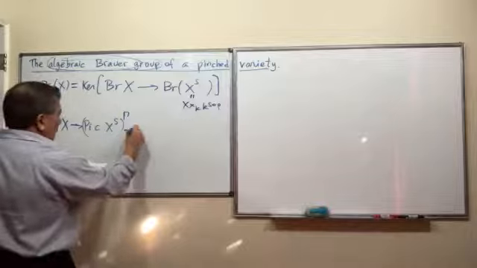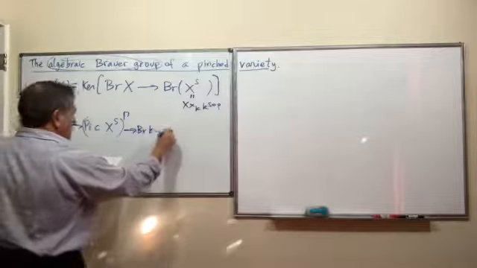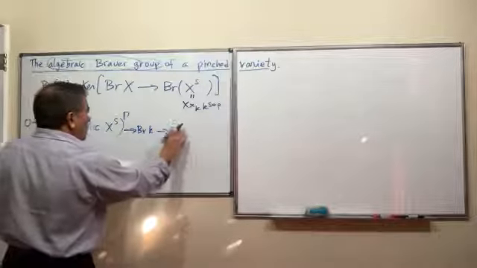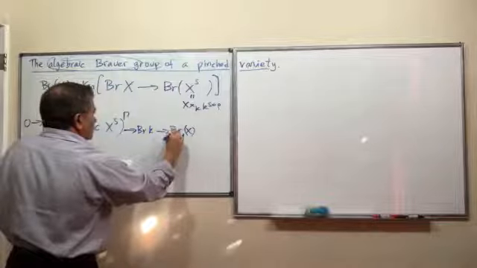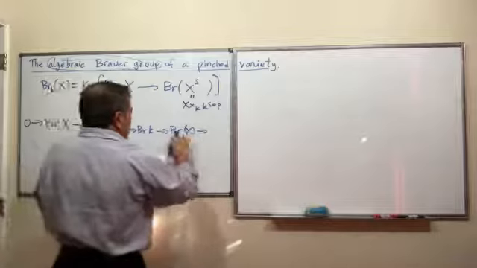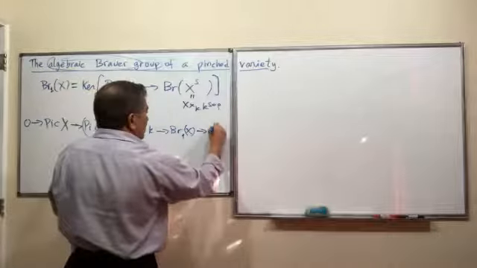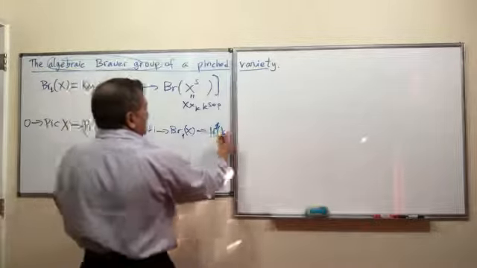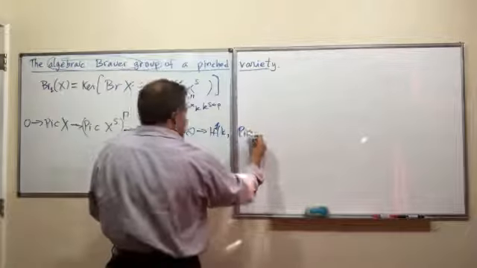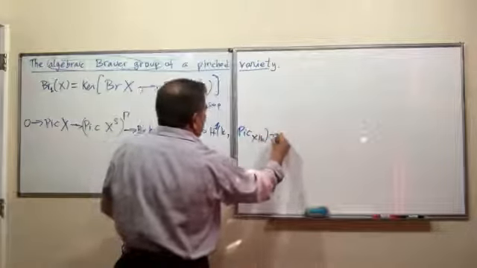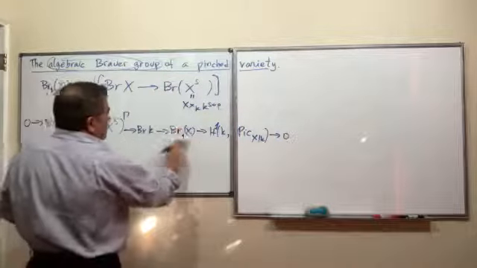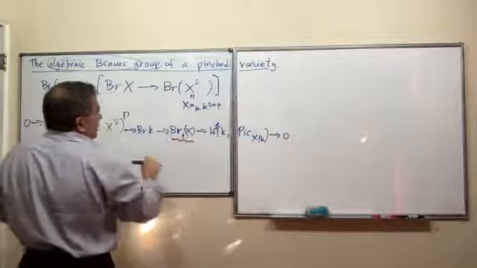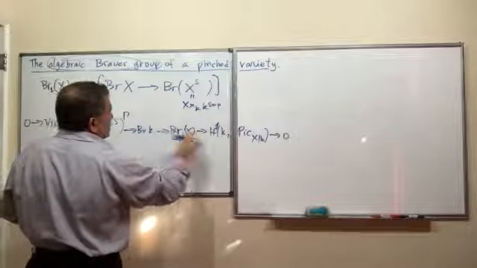So Br(K), Br_1(X), the algebraic Brauer group, and then I land here in H^1(K, ...). This is an H^1 with coefficients in the Picard scheme, Pic^0. Nice. So I can study this group by viewing it inside here.